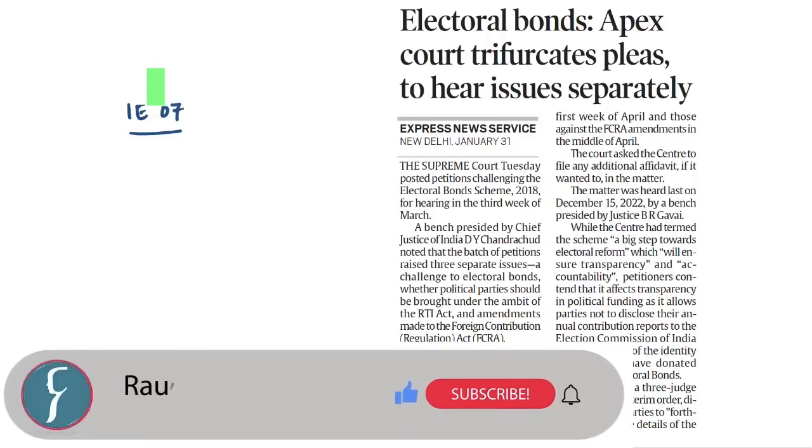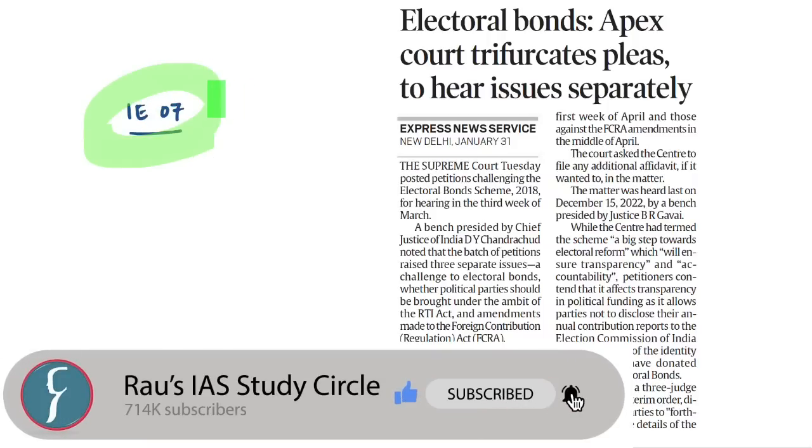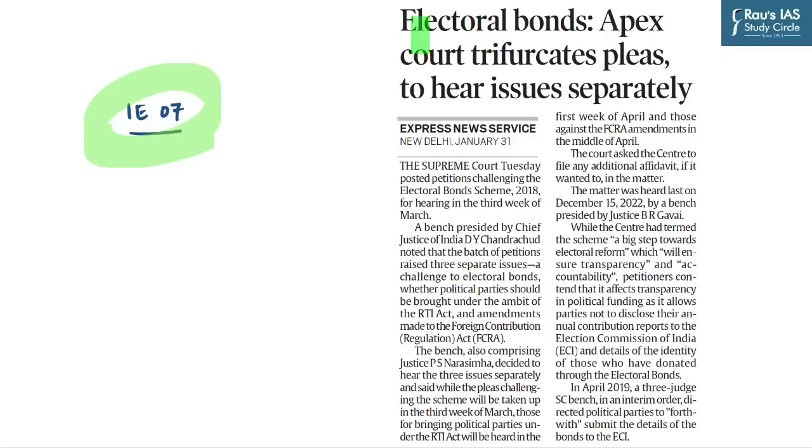The first question of today's discussion is based on this news which has appeared on page number 7 in The Hindu. It basically talks about the electoral bonds which were brought by the central government in 2018 for funding the political parties during elections. The context of this news is the petitions filed in Supreme Court challenging the electoral bond scheme of 2018. Now elections is an important area under the polity section of our UPSC Prelims exam, so we must be aware about the key aspects associated with electoral bonds.